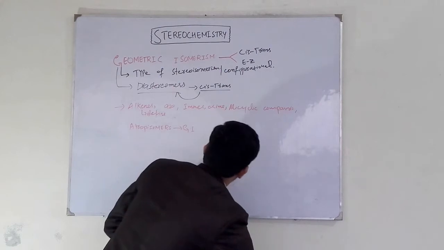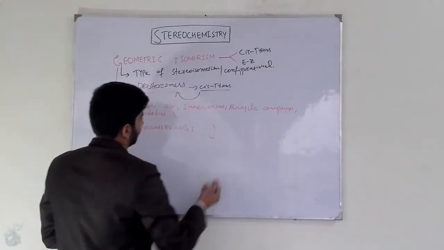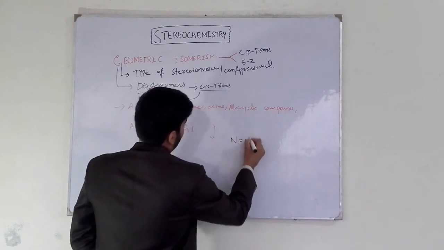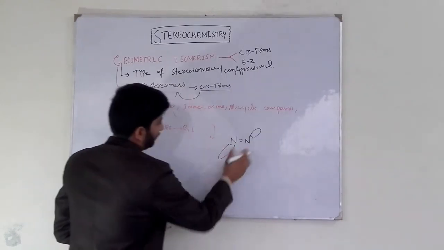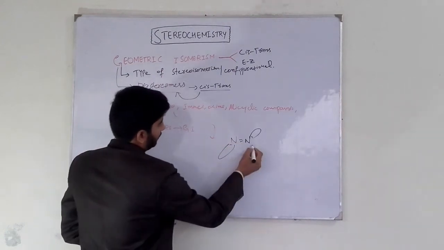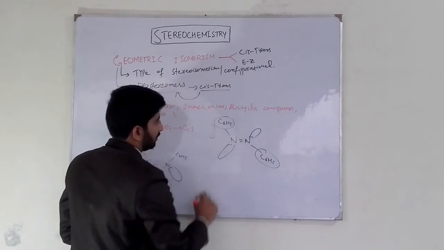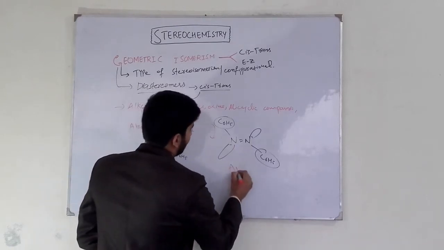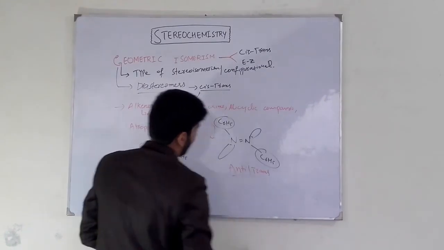Azo compounds. In case of azo compounds, we have a molecule like this. If both lone pairs of electrons lie on opposite sides of the double bond, then it is our anti and trans diphenyl diazine.